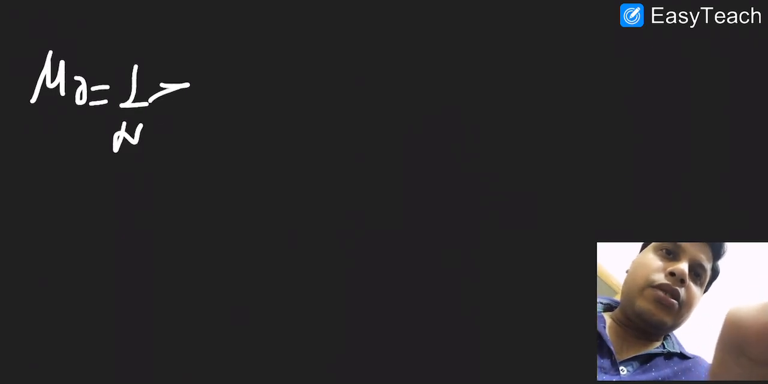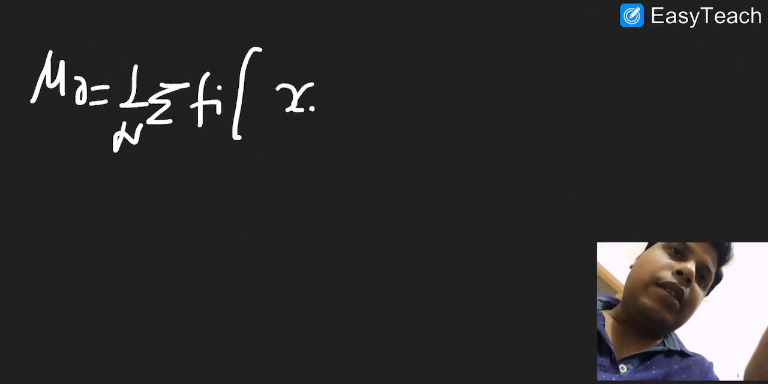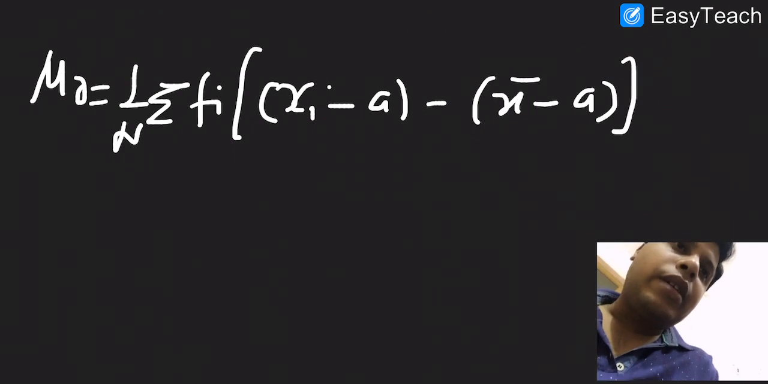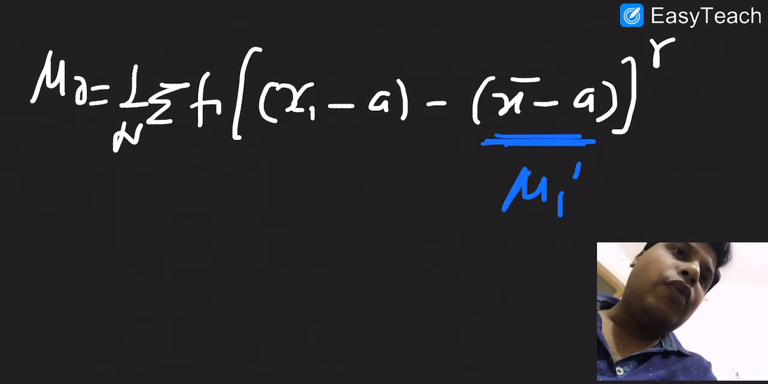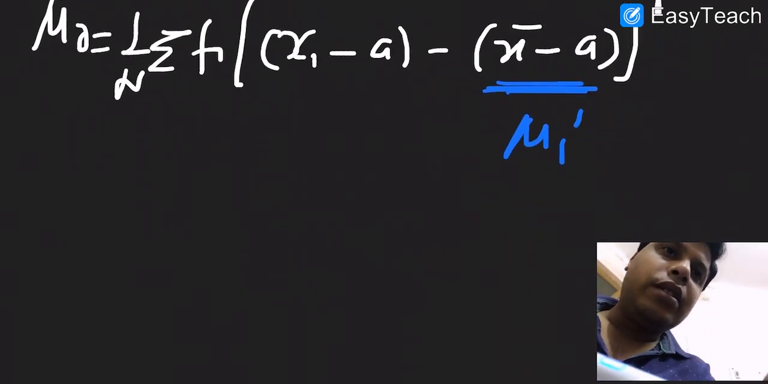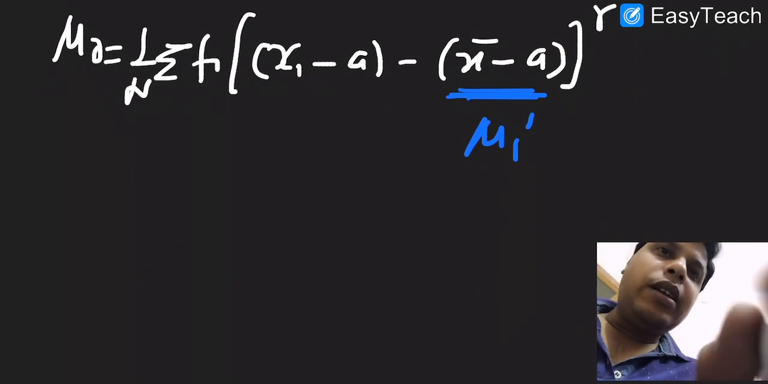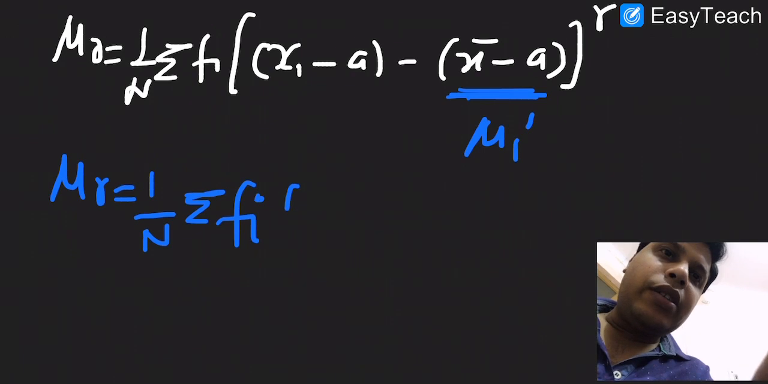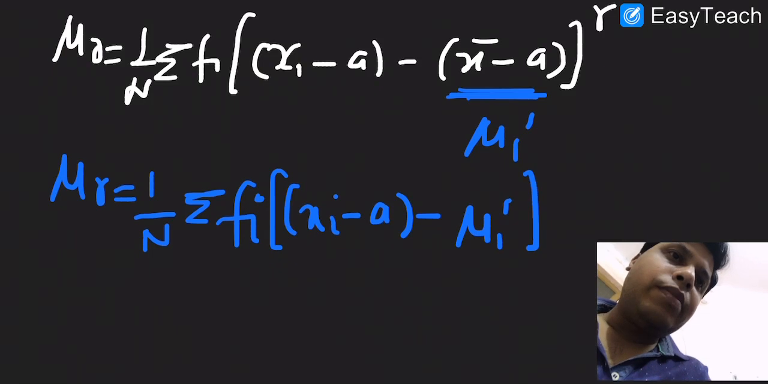So jumping to the equation that I wrote, that is mu r was 1 over n summation of fi (xi minus a minus x bar) power r. So as I told you just now, this will become mu1 dash. Okay, so hopefully things are clear. So I am rewriting, replacing: mu r equals 1 over n summation of fi into (xi minus a minus mu1 dash) power r.